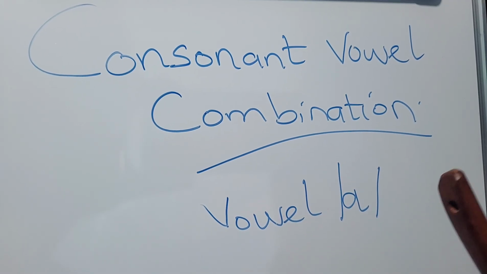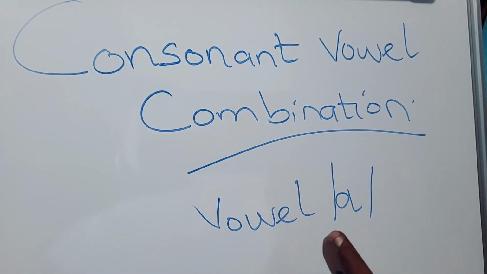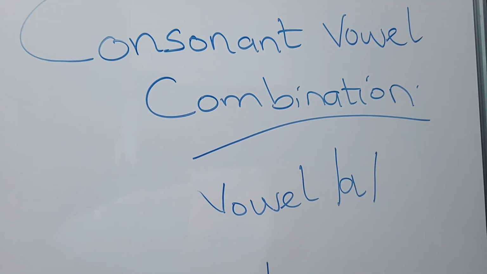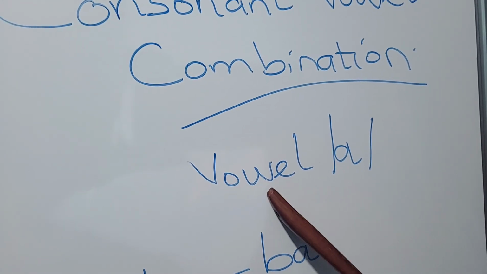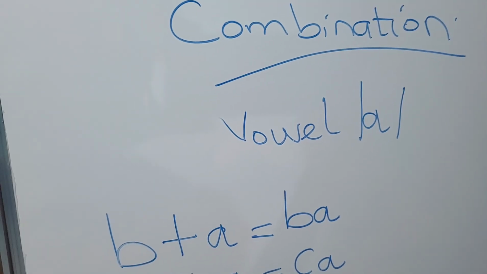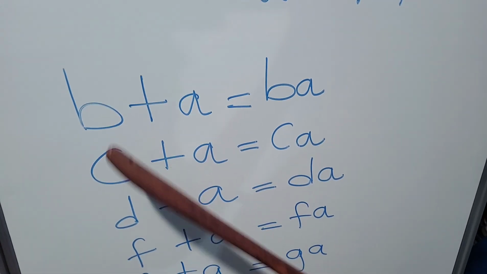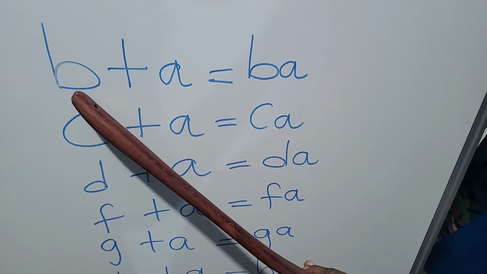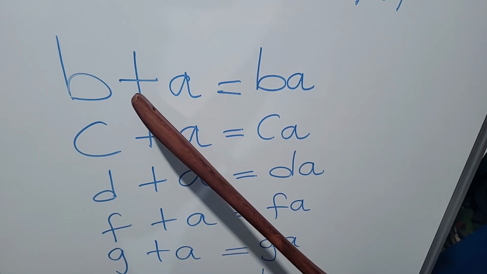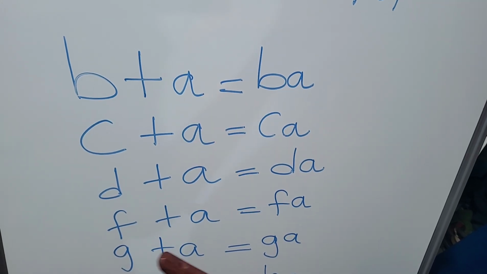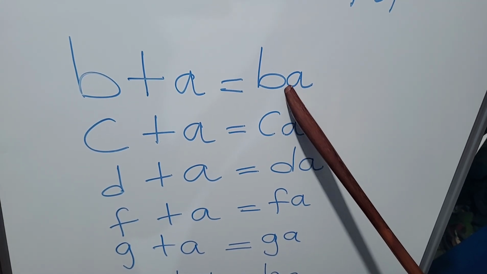We are going to begin with consonants and the vowel sound A. Now, the first consonant is the sound B. Again, sound B. Then, plus sign means put together with the sound A is going to give us Ba.